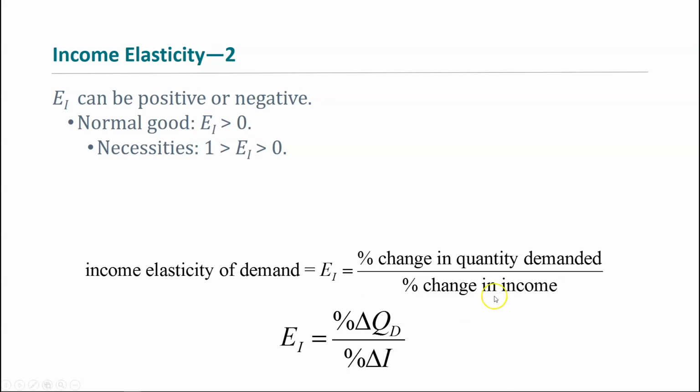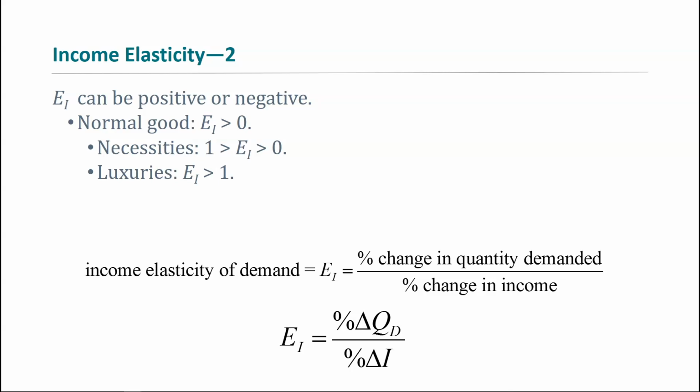Which means your income elasticity, though it's greater than 0 because it is a normal good, is going to be less than 1 because you have inelastic demand. Luxuries, on the other hand, diamond rings, for example, are things where you have much more elastic demand. So the income elasticity is going to be greater than 1 in that case, because these are things where if you get a raise at work, it may make a big difference in whether you run out and buy it or not, because it's a luxury good.